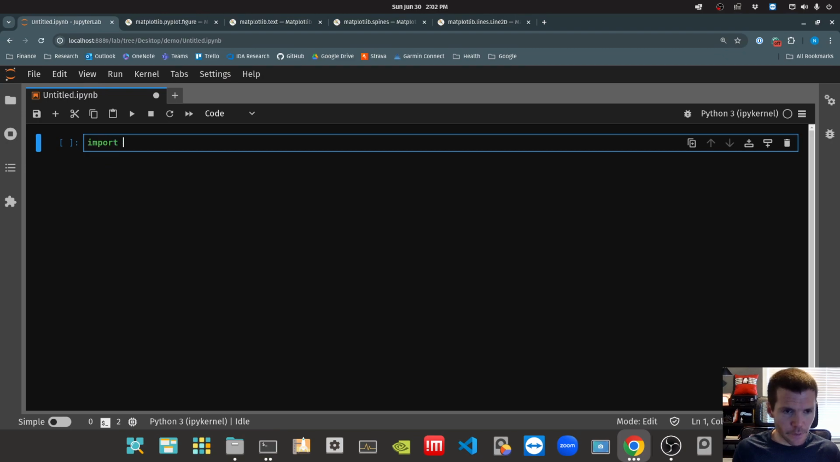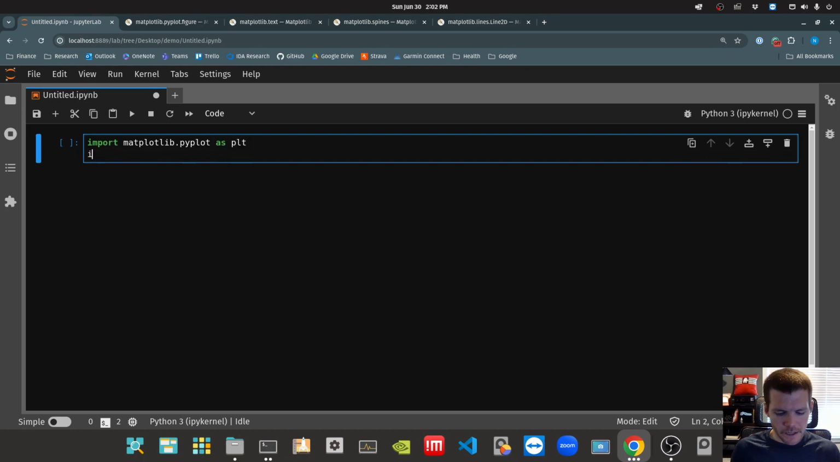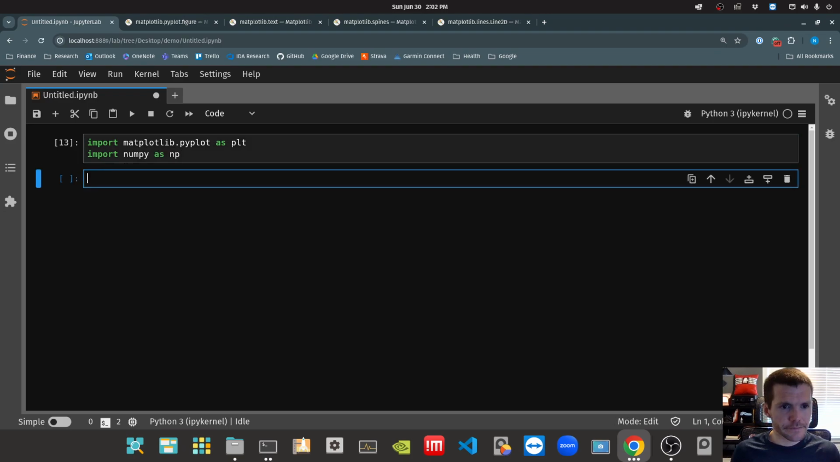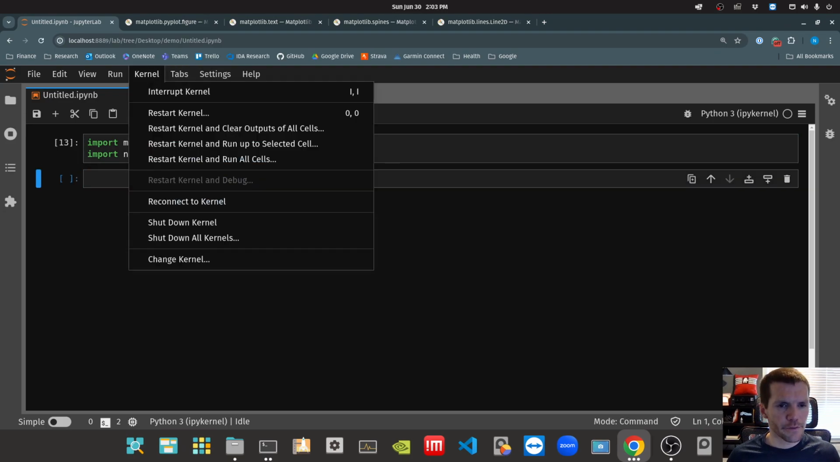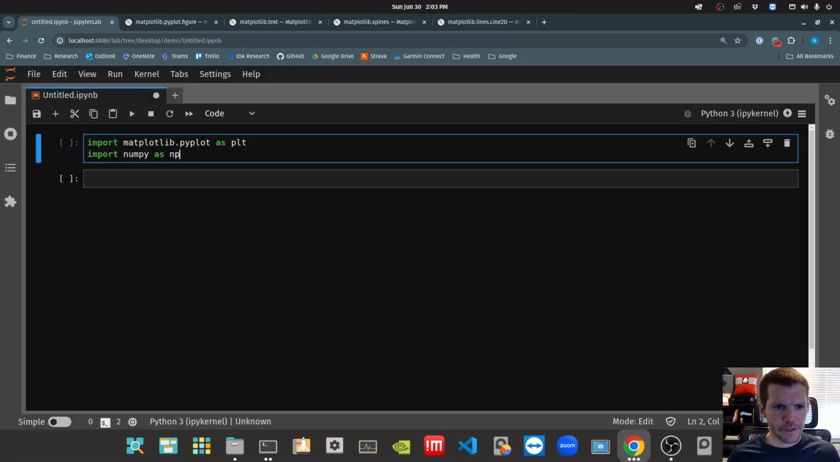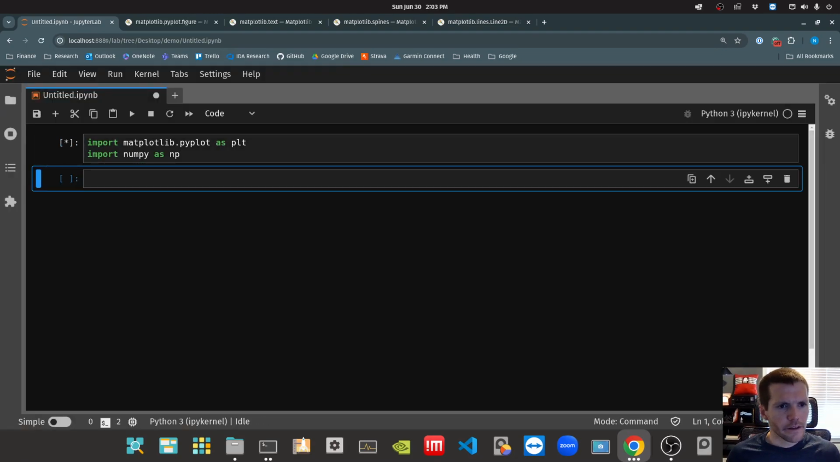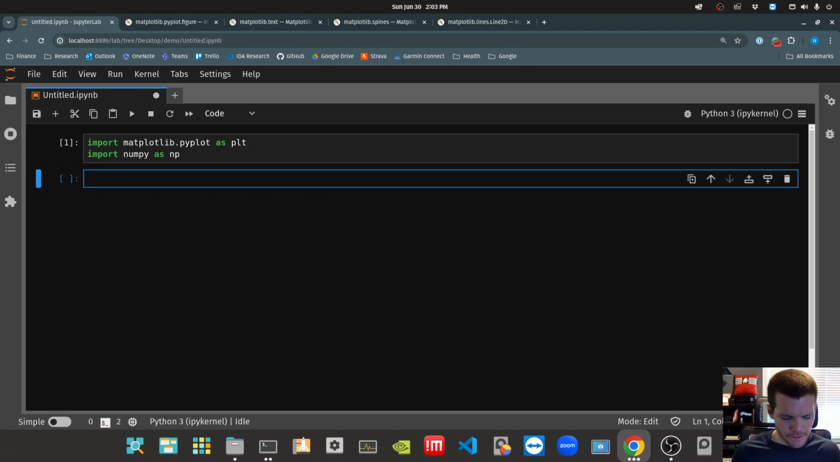So I'm going to import matplotlib.pyplot as plt. And we're going to use NumPy to generate some data. Let me restart this kernel. Apparently I've been running some stuff. There we go. Okay, so let's go ahead and generate some data.